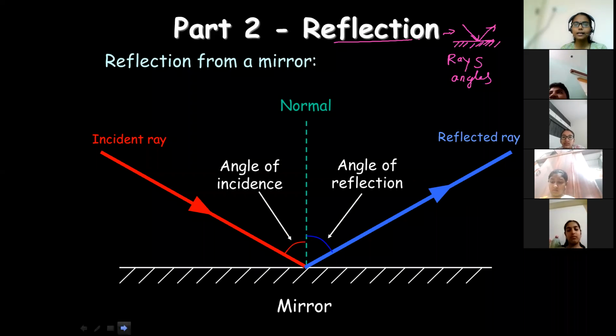Clear, children? Here you can observe that whatever the angle of incidence is, let us take this as 40 degrees, this must also be 40 degrees. At whatever angle the ray comes and is incident on the mirror, at the same angle it will reflect back.